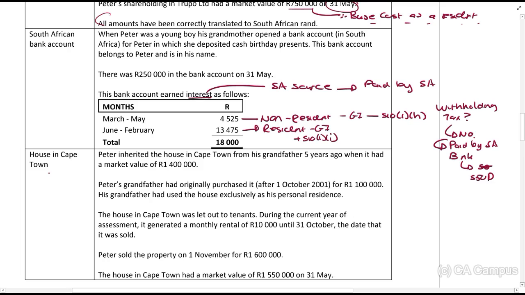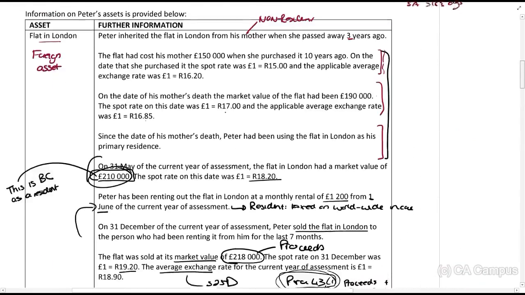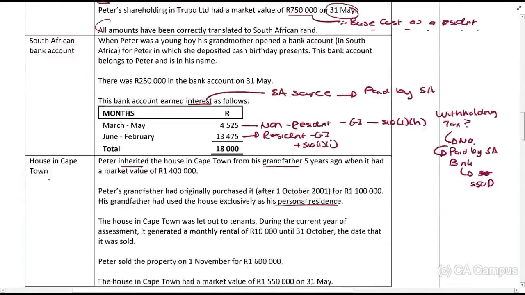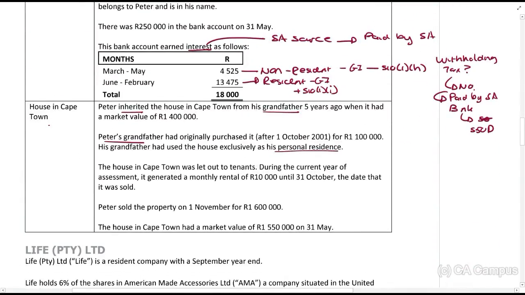Okay, then we have the house in Cape Town. Peter inherited the house in Cape Town from his grandfather 5 years ago when it had a market value of 1.4 million. Peter's grandfather had originally purchased it after 1 October 2001 for 1.1 million, and his grandfather used the house exclusively as his personal residence. Okay, so this is a little bit different from the one where he inherited from his mother above. Why? Because the grandfather is a resident and this property is in South Africa. So definitely this would have South African tax consequences.